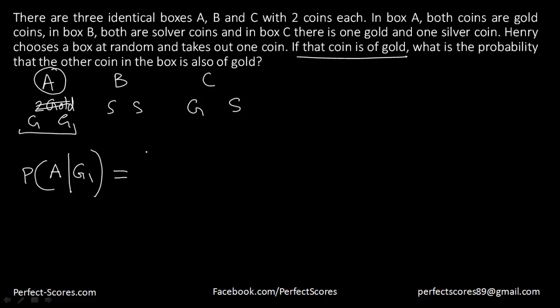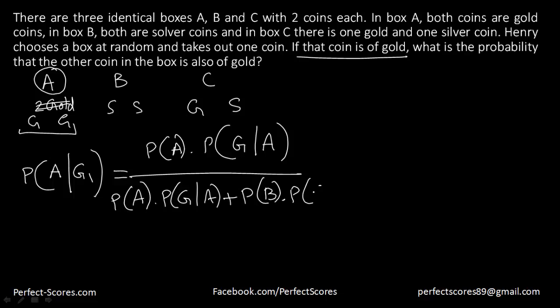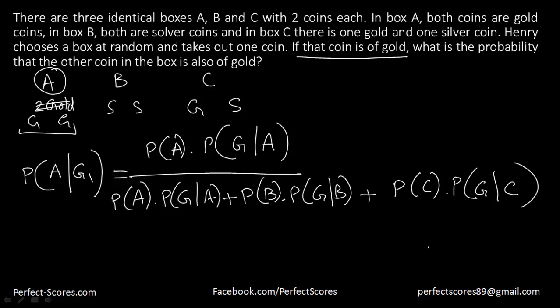That will be equal to the probability of choosing bag A into the probability of choosing gold provided it's bag A, divided by the total probability: the probability of choosing bag A into the probability of gold given bag A, plus the probability of bag B into the probability of gold given bag B, plus the probability of bag C into the probability of gold given bag C.